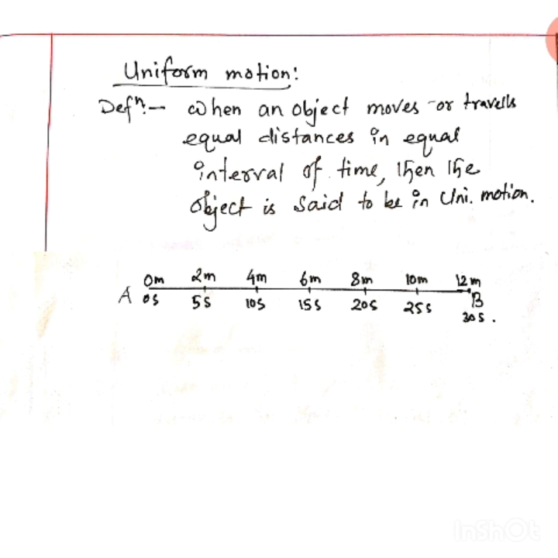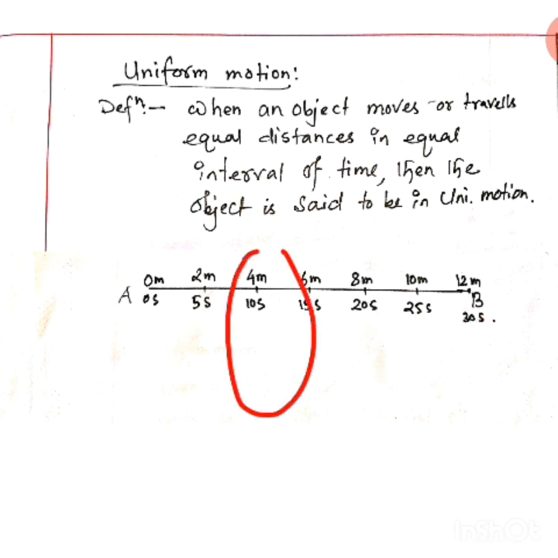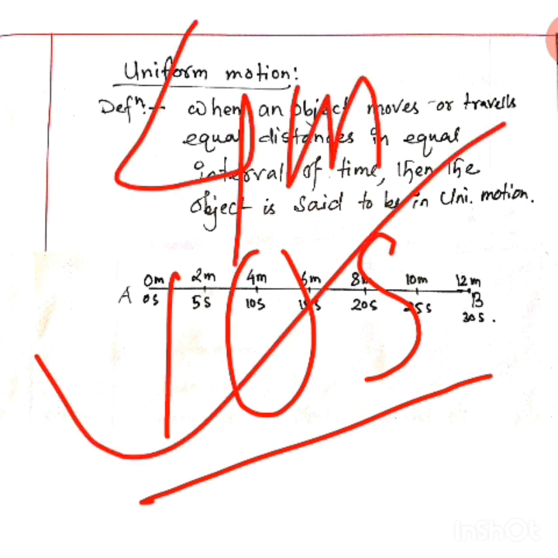If you take the time interval of 5 second, we see that the object is moving 2 meter everywhere. Here also 2 meter, this is a 5 second interval, here also 2 meter. So it is equal. That's why it is uniform motion. If you take the interval of 10 second, then also it is moving equal distances in equal intervals of time, 4 meter. Understood? So this is all about uniform motion.